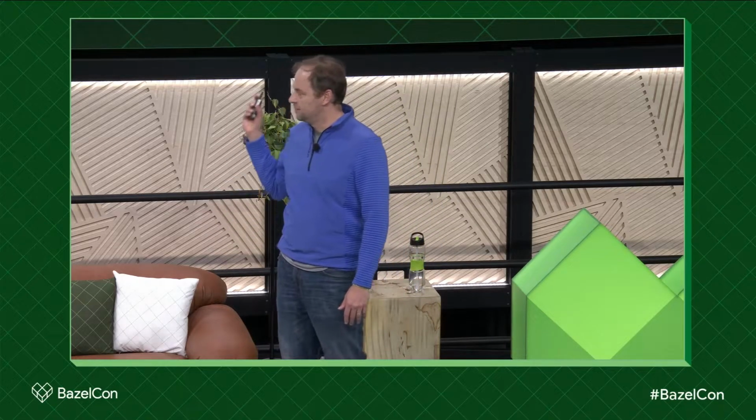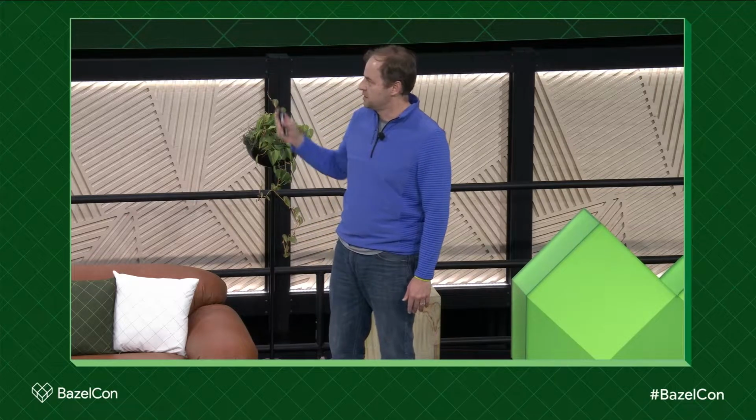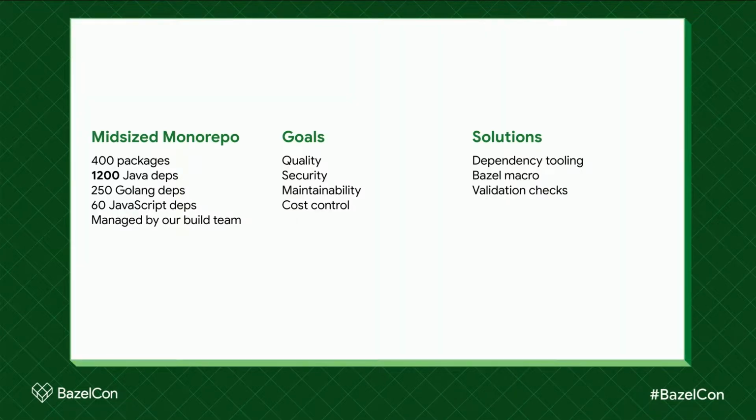But for this session, I'll really focus on the fact that we have 1,200 Java dependencies, about 400 packages, and we have a small build team that helps centrally manage our dependencies. So our dependency governance is centralized in a small team. Our goal is quality and security out of our build, of course, but we also need to balance this governance with cost controls. We want to automate as much as we can.